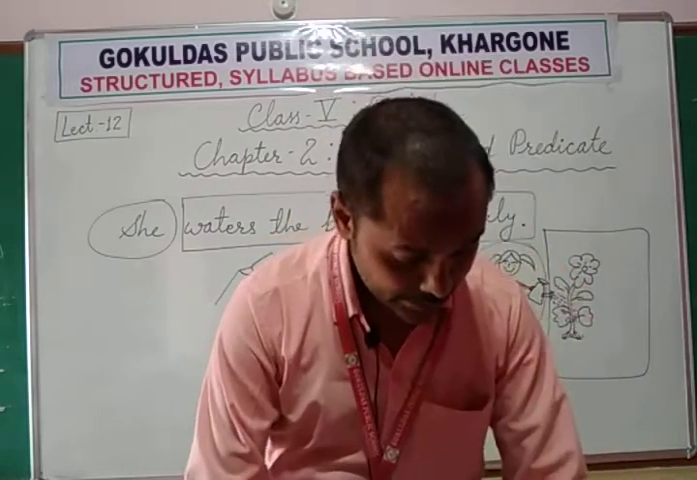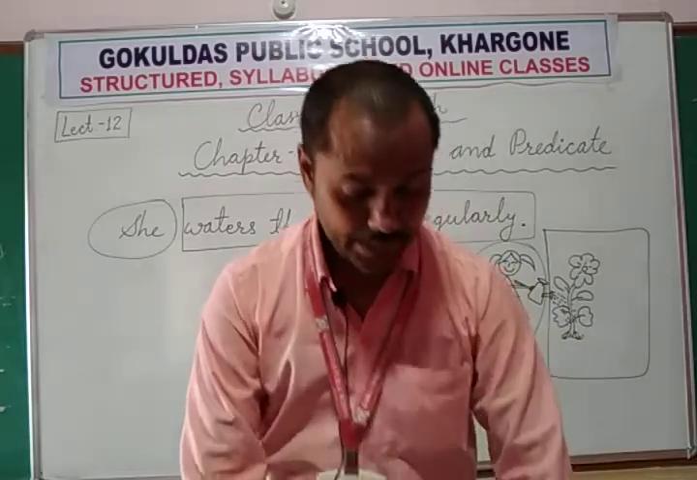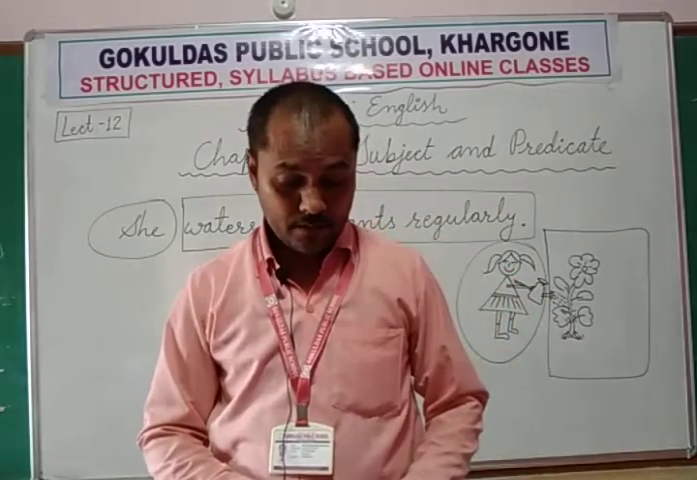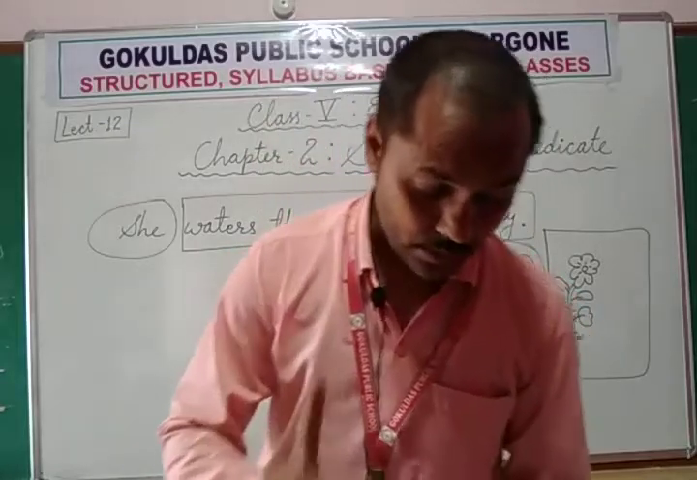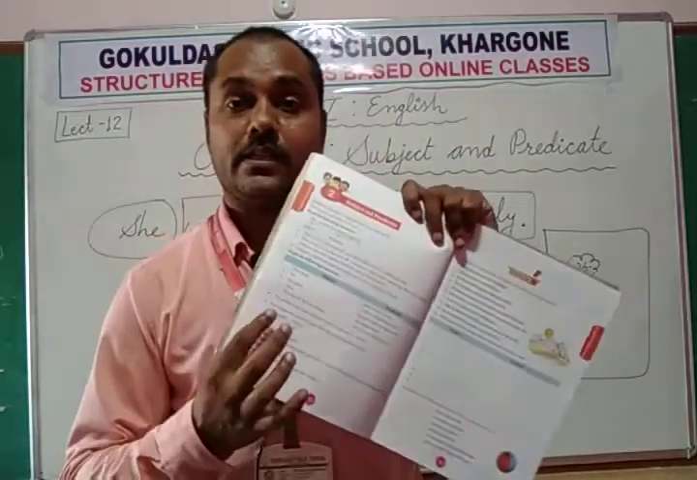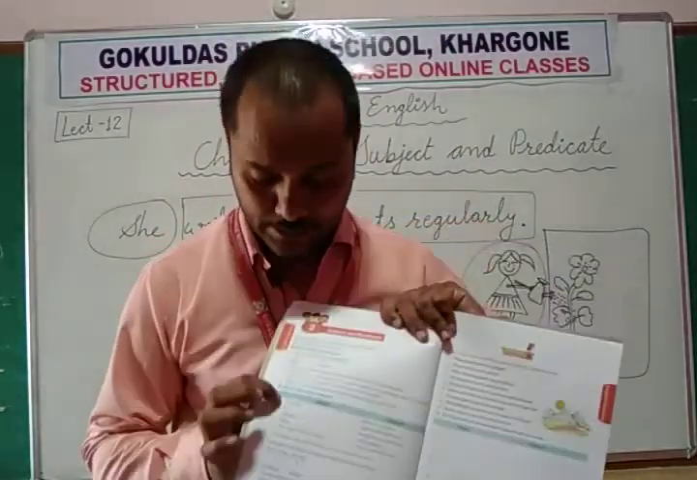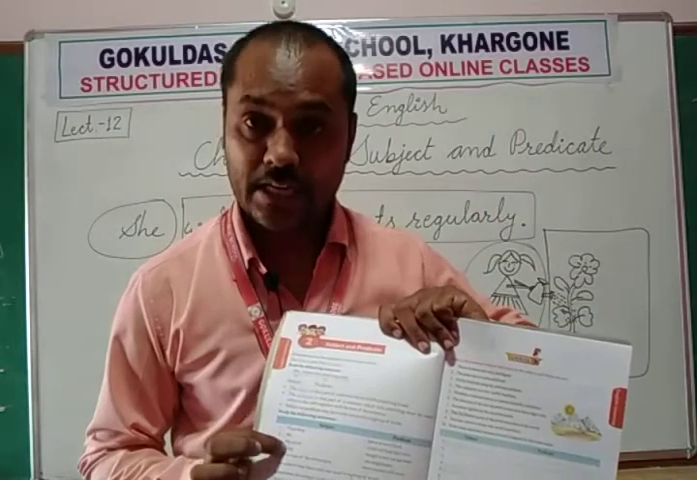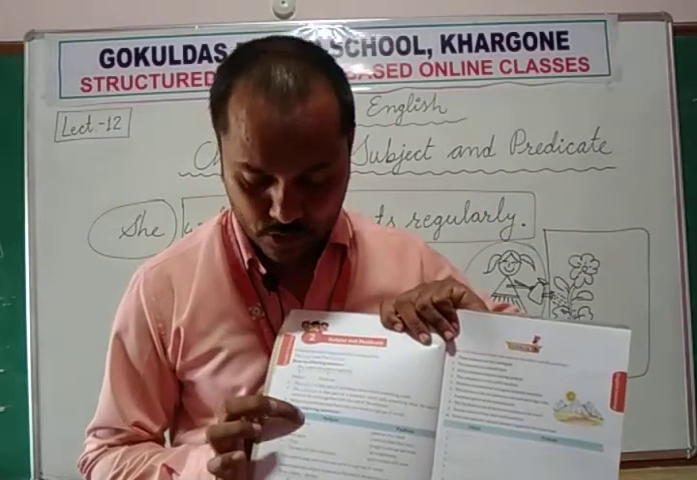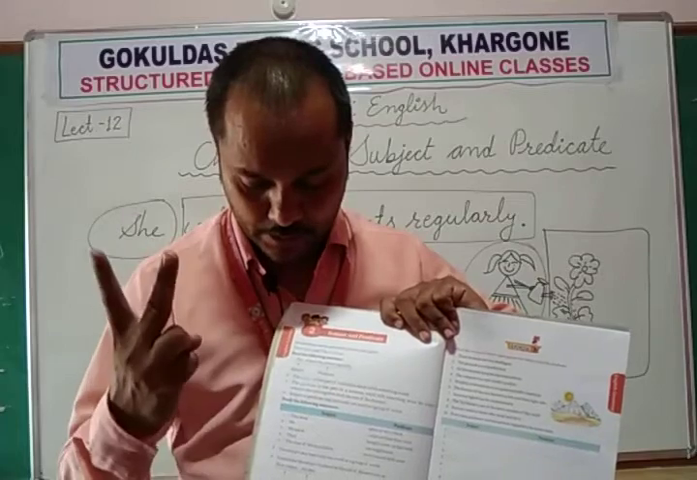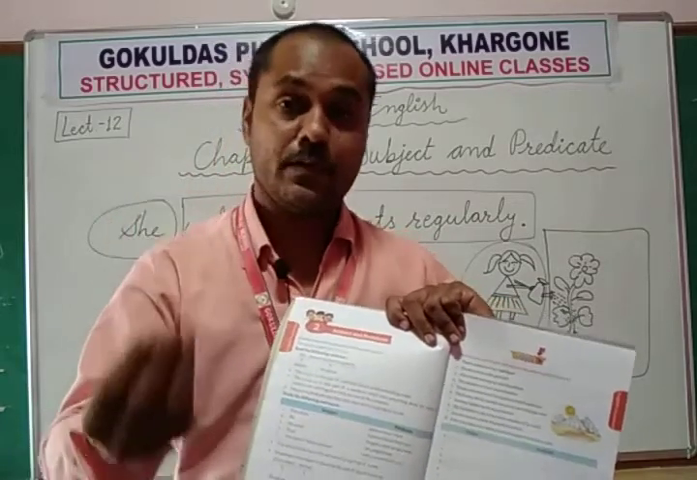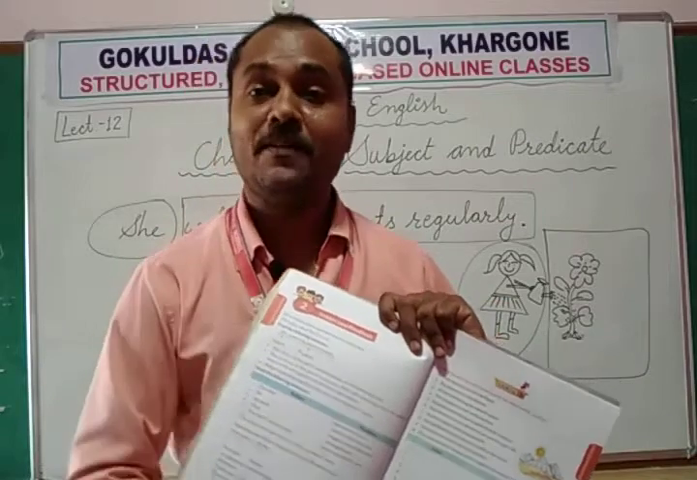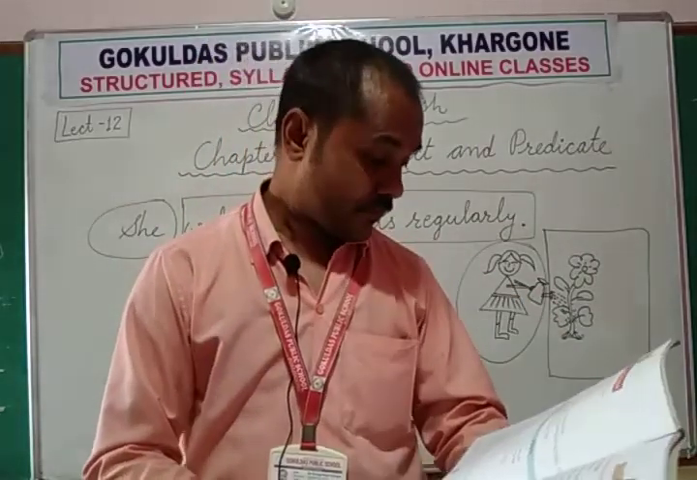So now what is said here? The subject may have only one word or a group of words. Subject may have only one word, just like you can see in the table. We, they, these are one word. But this shop is 2 words. My uncle, 2 words. The tops of the mountains, 5 words. So it may be a single word or a group of words.